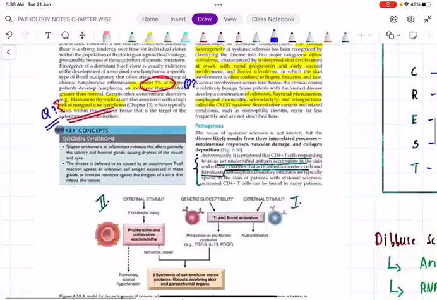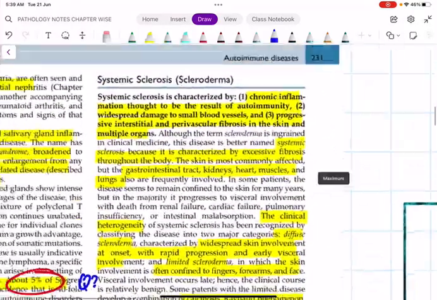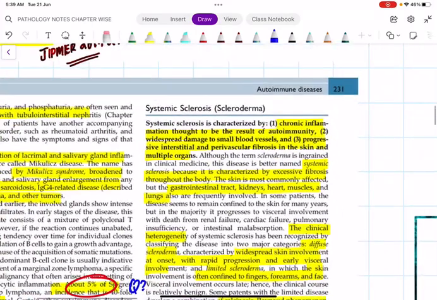Fine. Then the next condition is systemic sclerosis, also called scleroderma. The term scleroderma we very rarely use, because we always use that terminology with respect to the skin manifestation, whereas systemic sclerosis is not like that. Systemic sclerosis means all systems are involved. It is almost like a systemic condition like our SLE. Remember, systemic sclerosis is a result of autoimmunity, a lack of self-tolerance, and there will be chronic inflammation which will cause widespread damage to the blood vessels.